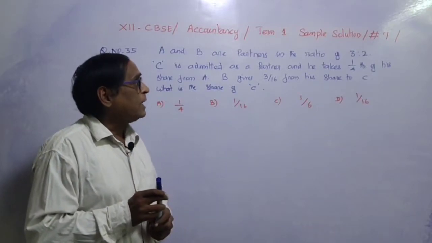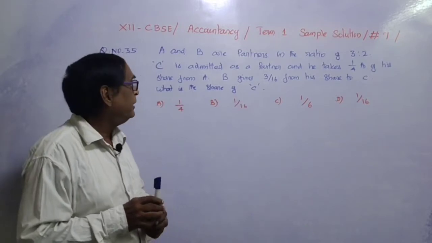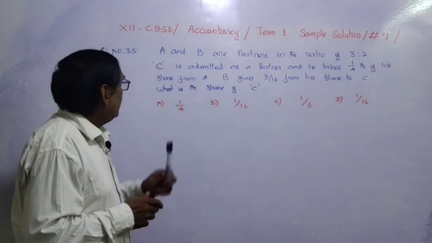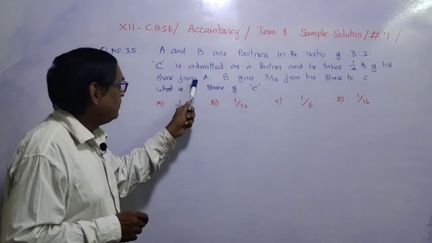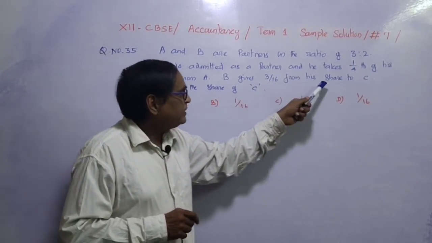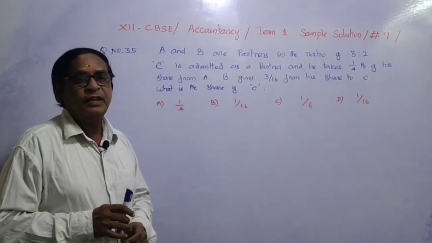Let's solve sample solution part 7 of CBSE syllabus accountancy plus 2 standard. A and B are partners in the ratio 3:2. C is admitted as a partner and he takes 1/4 of his share from A. B gives 3/16 from his share to C. What is the share of C? It is a very simple question.